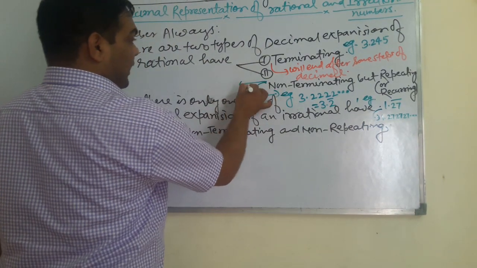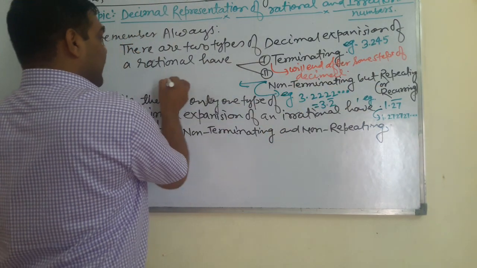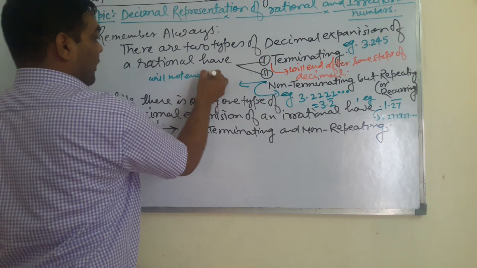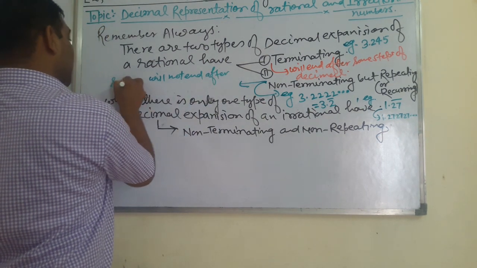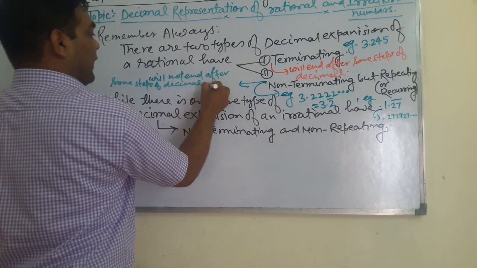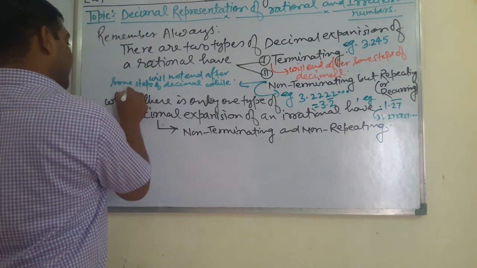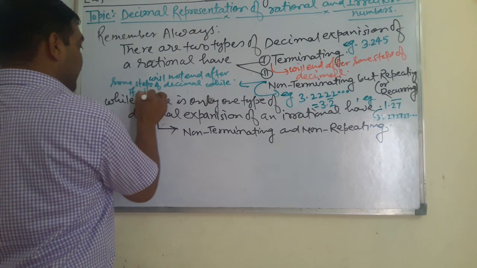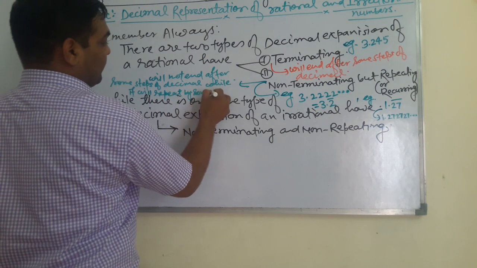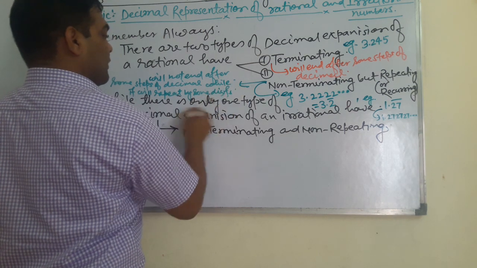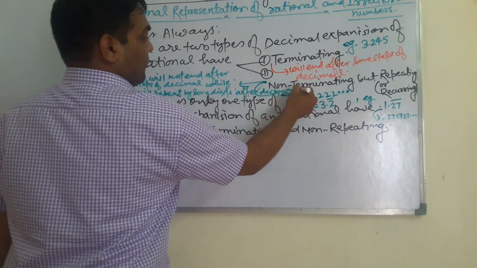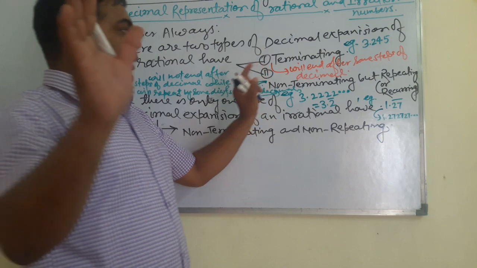So in case of non-terminating and repeating, how can we understand? It will not end after some steps of decimal, while it will repeat some digits after the decimal. Okay, here are two examples, students. I hope you have got my point.